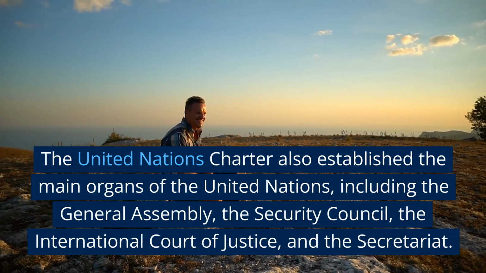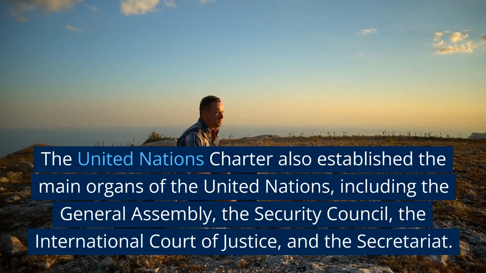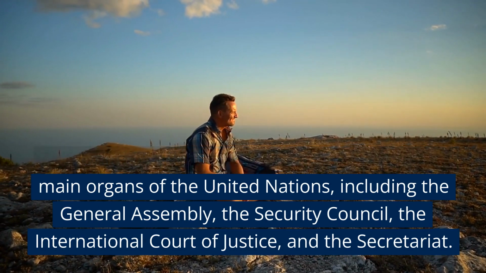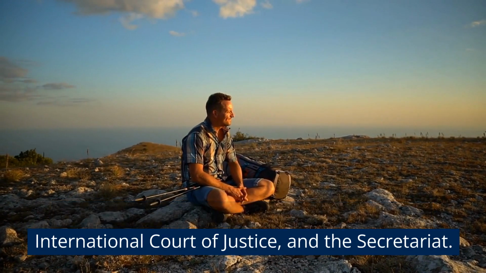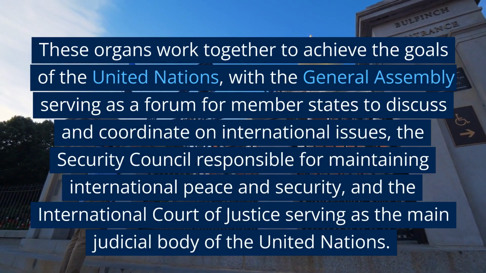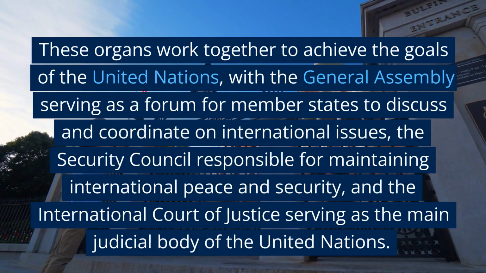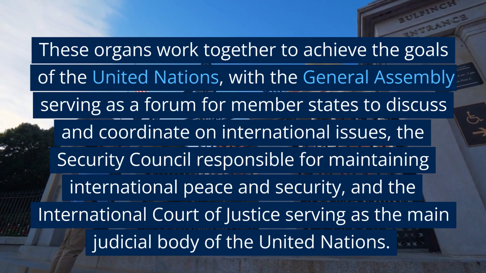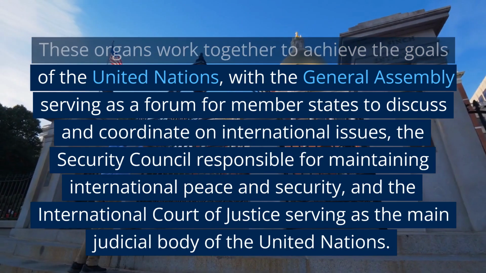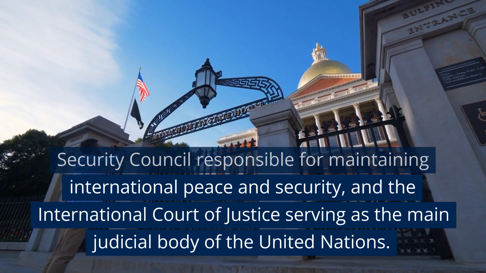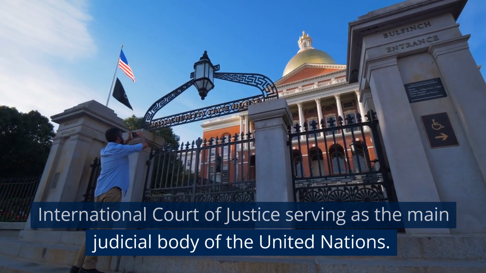The United Nations Charter also established the main organs of the United Nations, including the General Assembly, the Security Council, the International Court of Justice, and the Secretariat. These organs work together to achieve the goals of the United Nations, with the General Assembly serving as a forum for member states to discuss and coordinate on international issues, the Security Council responsible for maintaining international peace and security, and the International Court of Justice serving as the main judicial body of the United Nations.